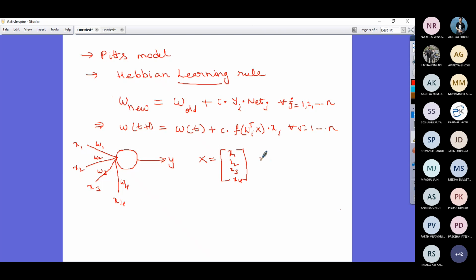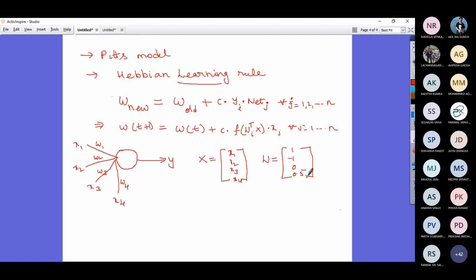Okay. Similarly, I am writing the initial connection weights. That means W1, W2, W3, W4 are 1, -1, 0, 0.5. Imagine that you have 4 inputs and corresponding connection weights.